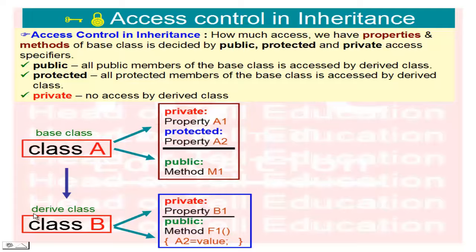Next I have the derived class B, derived from base class A. I create a new private property B1 and one public method inside class B.